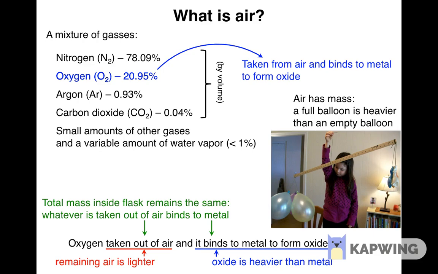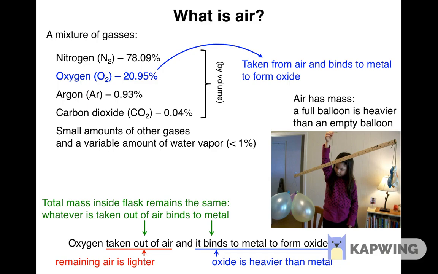To be precise, because the mass of the closed flask before and after the chemical reaction inside is the same, the mass of oxygen that is removed from the air inside the flask is exactly the same as the mass of oxygen that is added to the metal oxide.